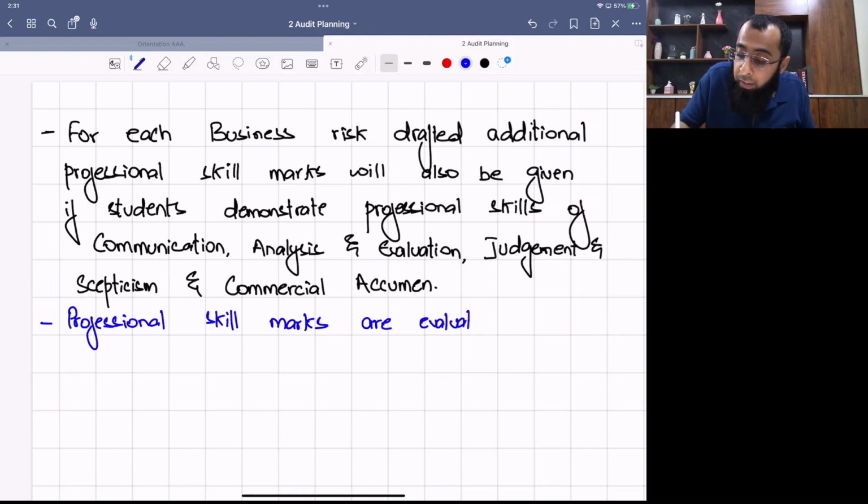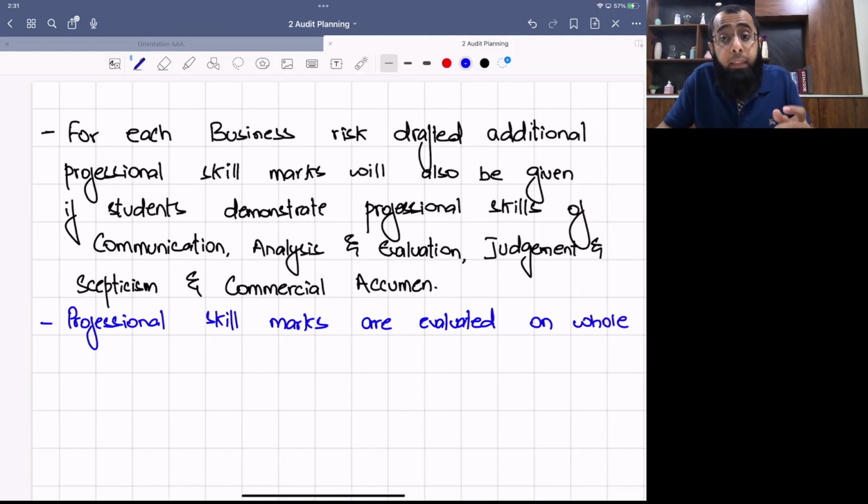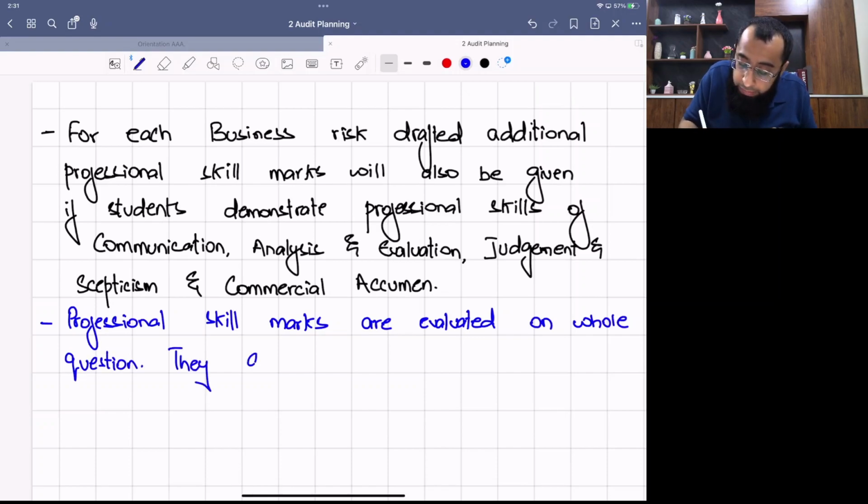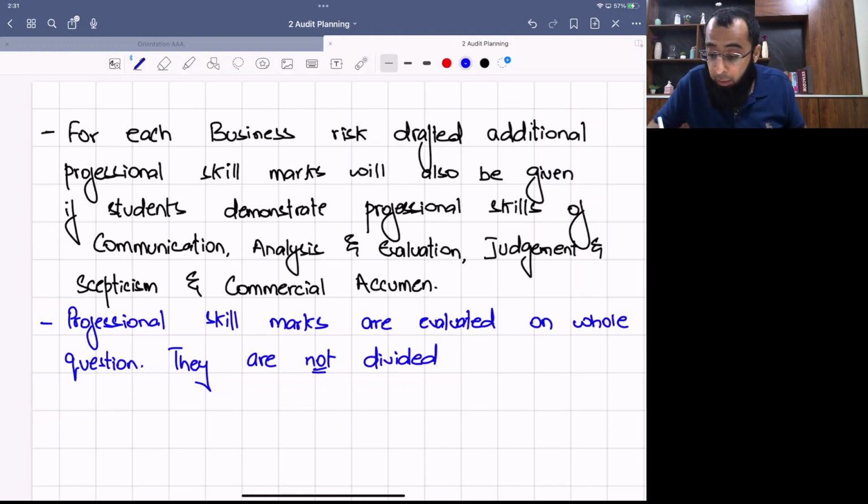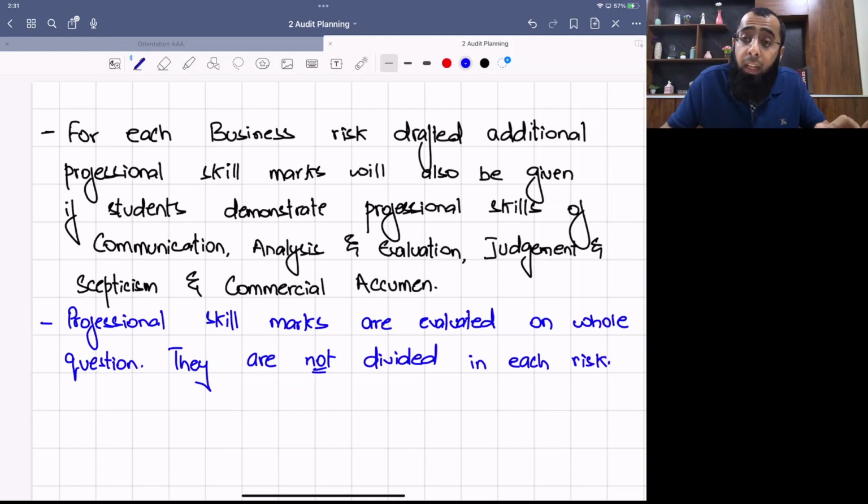Now, what do you mean by evaluated on whole question? The examiner reviews your whole question and then he determines whether your answer is satisfying the professional skills or not. It is not on each of the risks you are writing. They are not divided on each risk. I cannot clearly say that for each risk you will get this much professional skill mark. For technical marks, I have given you clear guidance that for each of the technical marks in business risk, you will get 2 marks each.